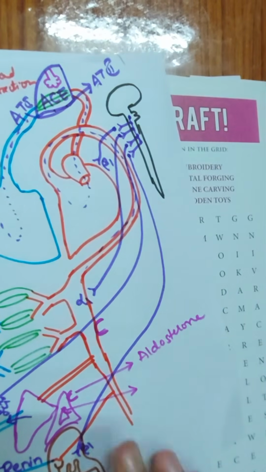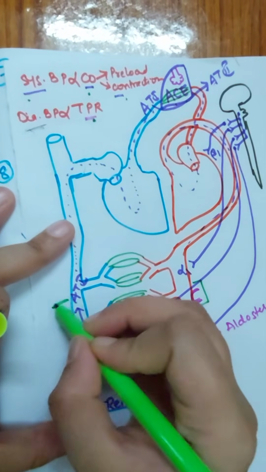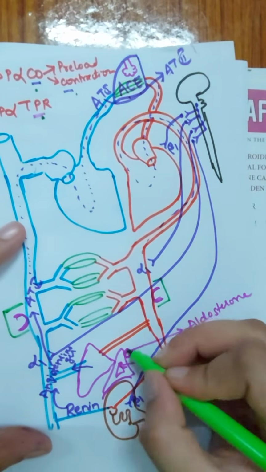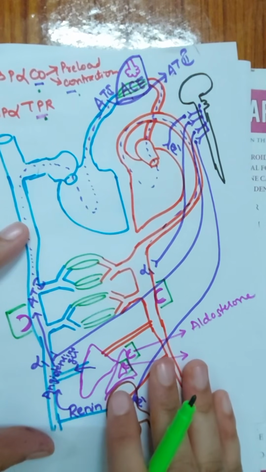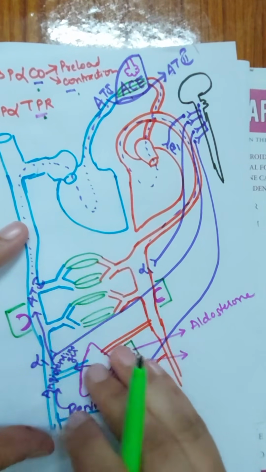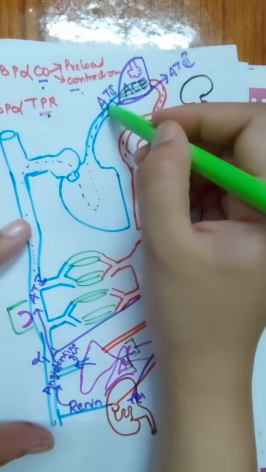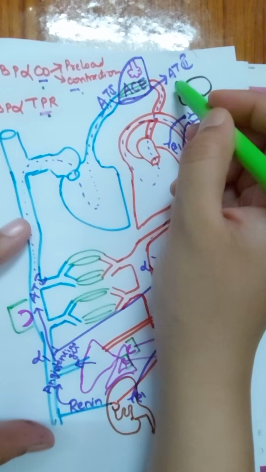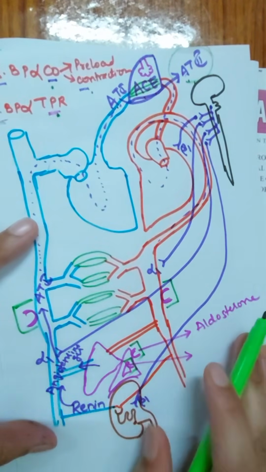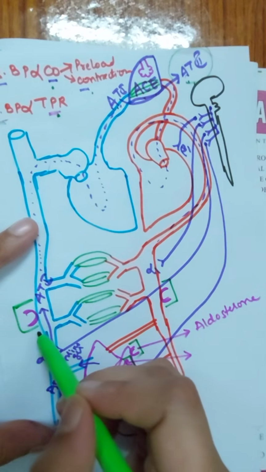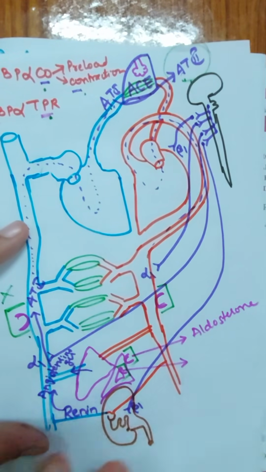And what are the areas where we can find angiotensin receptor? Yes, it is present on the arteries, it is present on the veins, it is present on the adrenal cortex, it is present on the adrenal medulla. On 4 areas we are finding angiotensin receptor, and in all these 4 areas angiotensin receptors are being blocked. Here angiotensin 1 is converted into angiotensin 2, but angiotensin 2 mediated arteriolar constriction is inhibited, angiotensin 2 mediated venoconstriction is also inhibited, its mediated aldosterone secretion, everything has been inhibited.